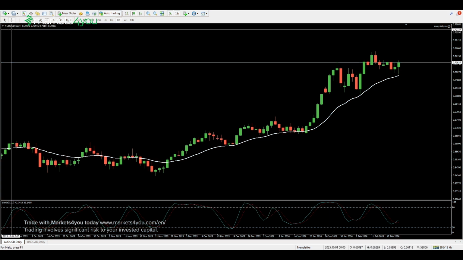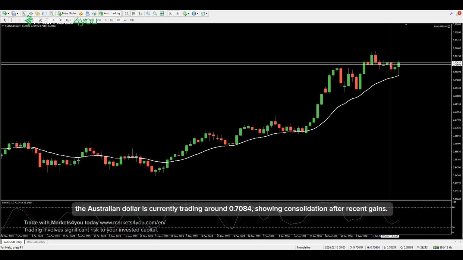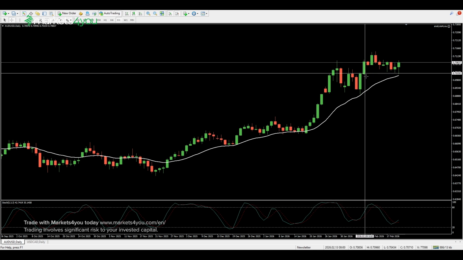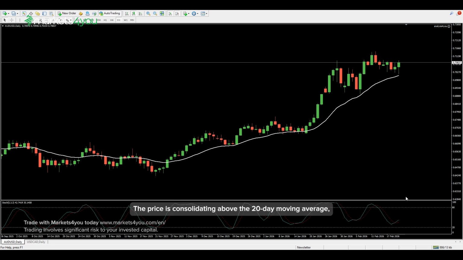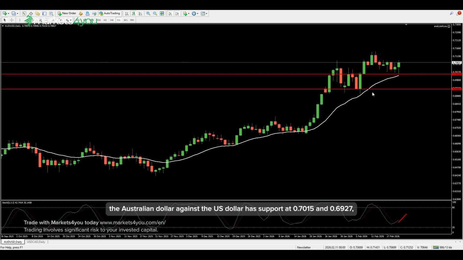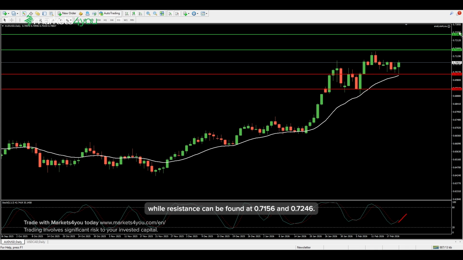Looking at the daily chart, the Australian dollar is currently trading around 0.7084, showing consolidation after recent gains. The price is consolidating above the 20-day moving average, which continues to provide dynamic support. The stochastic oscillator is trying to cross higher near the oversold area, suggesting potential for renewed upward momentum. Looking at important levels, the Australian dollar against the US dollar has support at 0.7015 and 0.6927, while resistance can be found at 0.7156 and 0.7246.